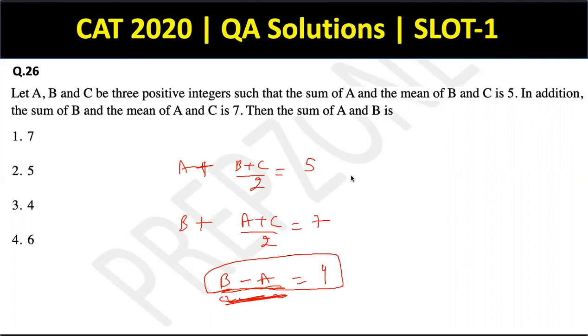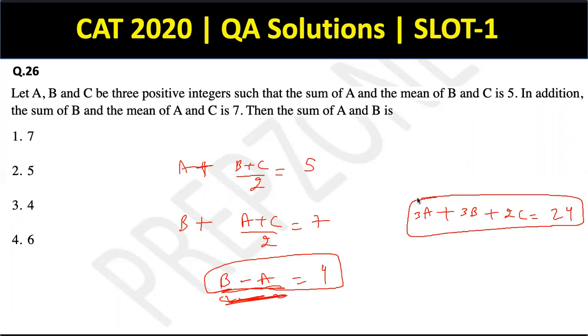If I add the two equations, then I get 3A plus 3B by 2 plus C plus 2C equal to 24. Okay. This is the equation that I get upon adding the two equations. That's also fine. Now what can I do from here?